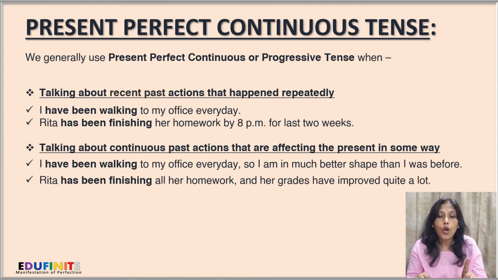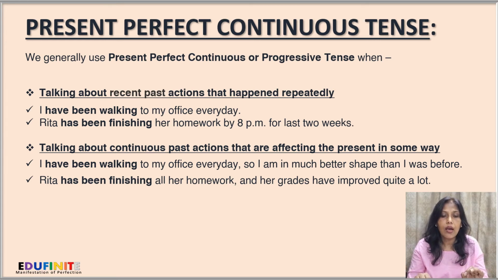Next, talking about continuous past actions that are affecting the present in some way. I have been walking to my office every day, so I am in much better shape than I was before. So here is a cause, that is, I have been walking to the office every day, and the effect is I'm in much better shape. So the action is a past continuous action, and it's affecting the present.